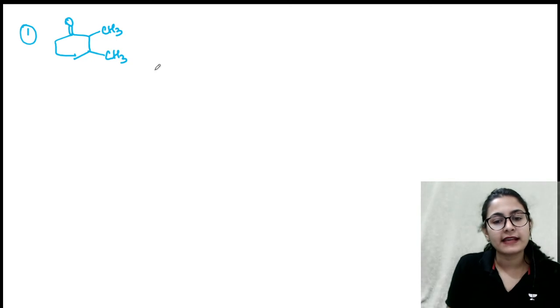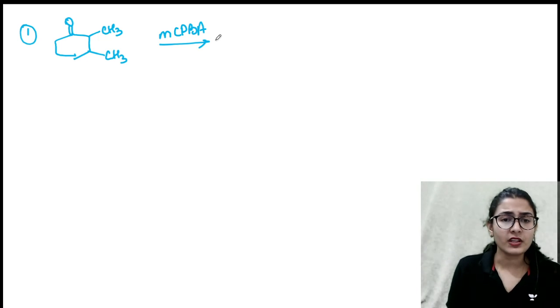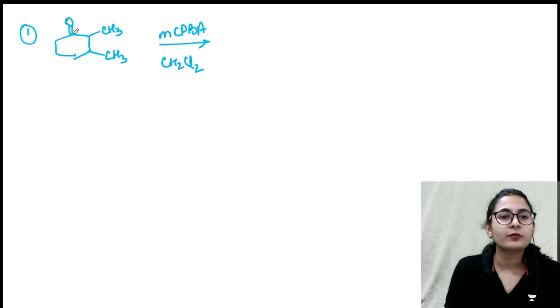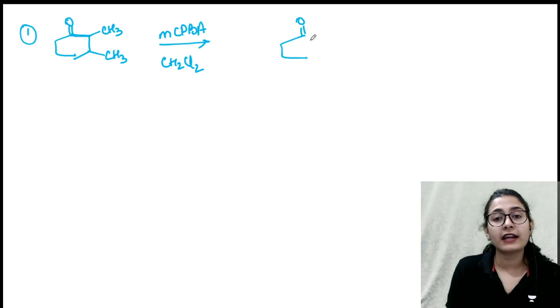In this case, example number 1 is like this: metachloroperbenzoic acid, in the presence of CH2Cl2, which is just a solvent. So you can tell me which side the oxygen is going to insert. It is very obvious that on the more substituted side, that is on this side, your electrophilic oxygen is going to insert and you are getting a 7-membered ring.